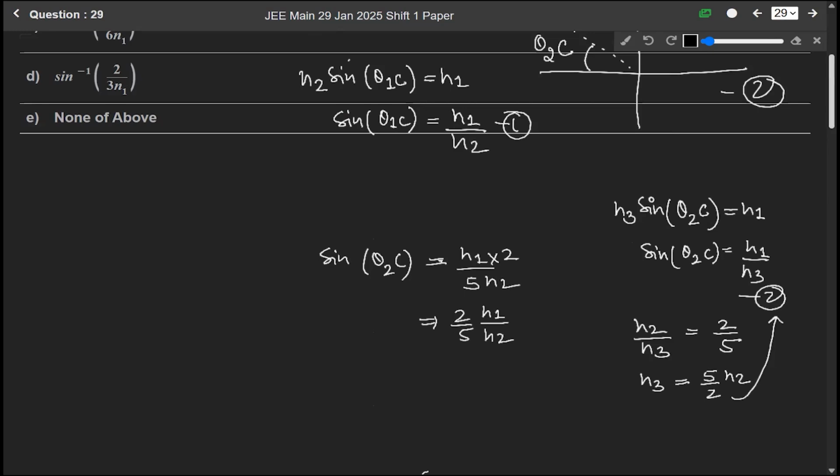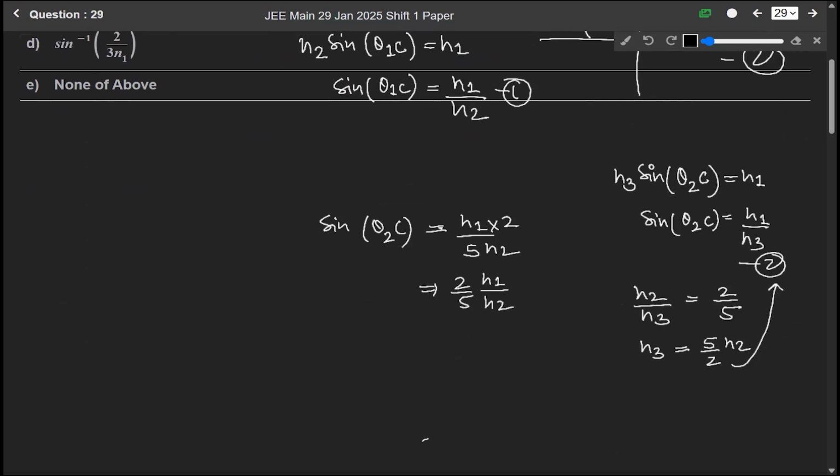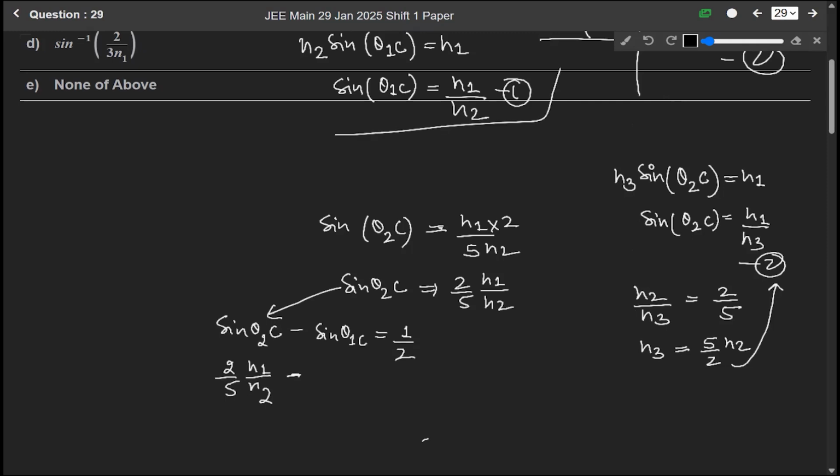And also we are given that sine theta 2C minus sine theta 1C equals 1 by 2. Here sine theta 2C equals 2 by 5 N1 over N2, so just put sine theta 2C here. So 2 by 5 N1 over N2 minus sine theta 1C, and sine theta 1C is N1 over N2, minus N1 over N2, equals 1 by 2.